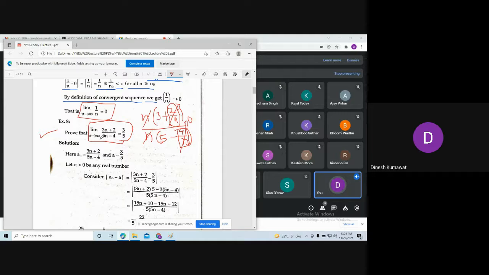So what we can say, this is an, and this 3 by 5 is nothing but a, by comparing the given problem with the definition of limit. Is that okay?